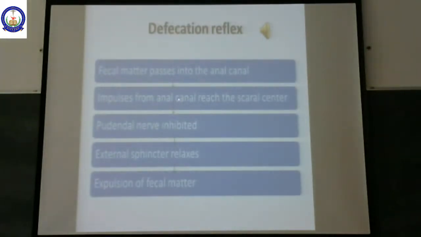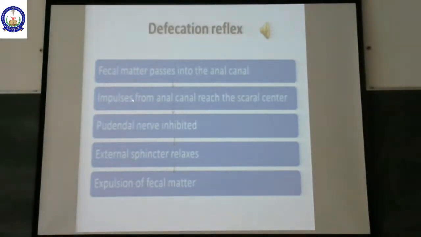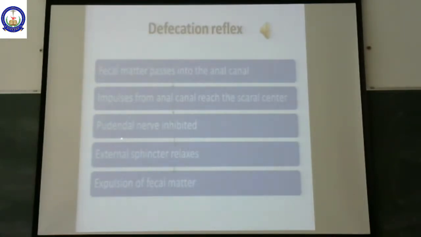Impulses from the anal canal again reach the sacral center. Now there is one more nerve, that is the pudendal nerve. This pudendal nerve is inhibited. Inhibition of pudendal nerve will cause relaxation of external sphincter. Internal sphincter is already relaxed. Now external sphincter relaxation occurs and there is expulsion of